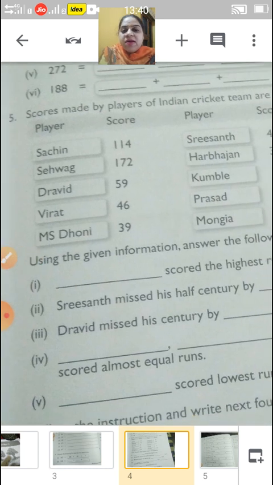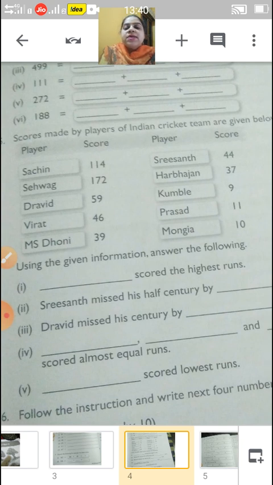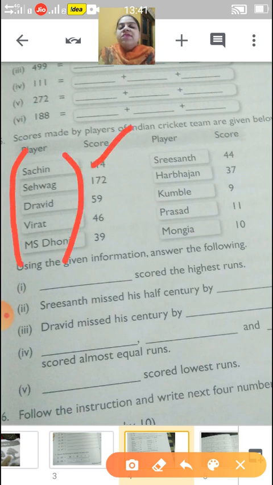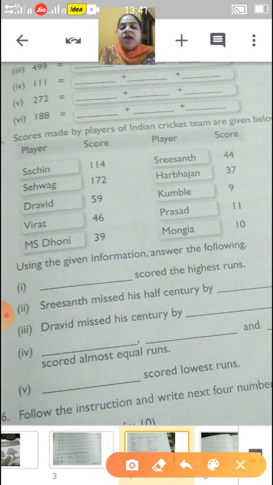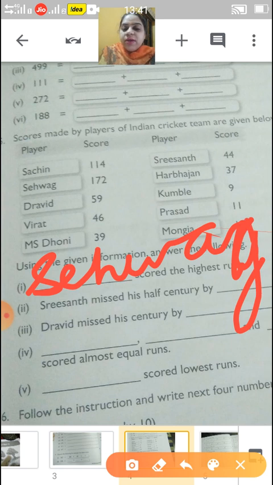Scores made by players of Indian cricket teams are given below. Like you can see different players here and their scores. Now here also players and their scores. Okay, children. So first, who scored the highest run? Yes, correct. You can see and you are right. So children, Sehwag scored the highest run. Okay, children.